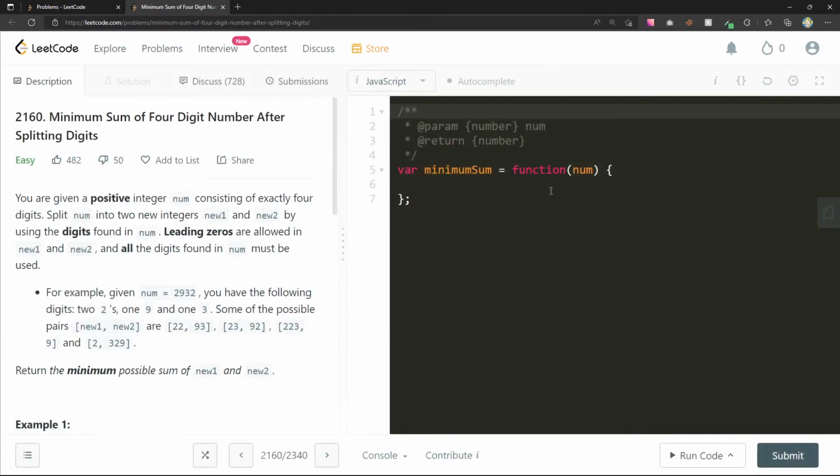The minimum sum of four-digit number after splitting digits. You're given a positive integer num consisting of exactly four digits. Split num into two new integers, num1 and num2, by using the digits found in num. Leading zeros are allowed in num1 and num2, and all the digits found in num must be used. Return the minimum possible sum of num1 and num2.